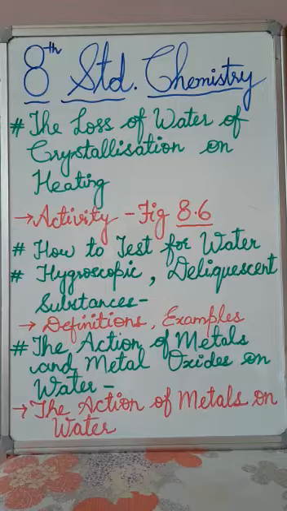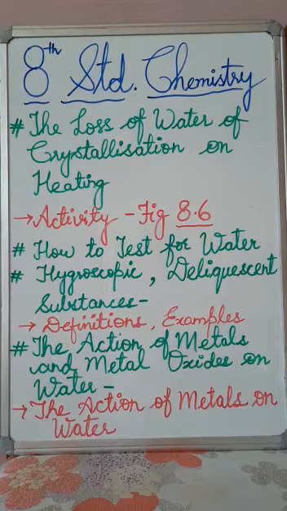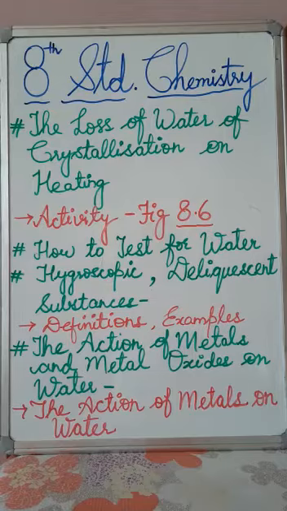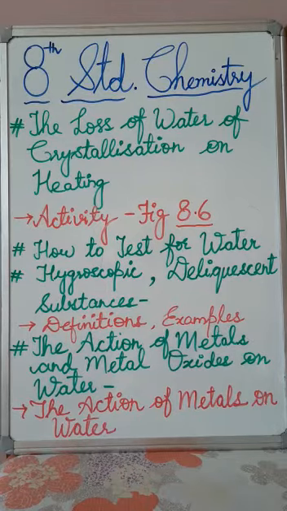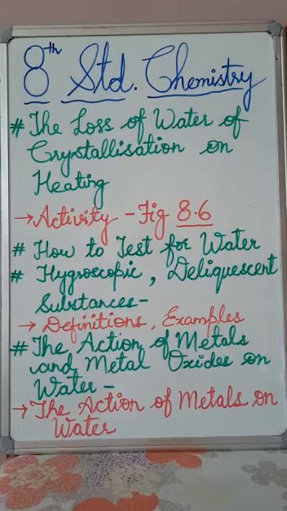And next we have to study the action of water on metal oxides. The oxides of the highly active metals. Now which are the highly active metals? We know through the activity series that potassium, sodium, and calcium react vigorously and exothermically. Exothermically means the heat or energy is released here, with water to form the hydroxides of the metals. So you can number them 1 to 3 and you can see the reactions also. And you know that these hydroxides are alkalis.